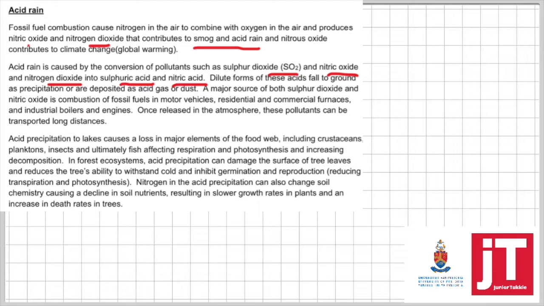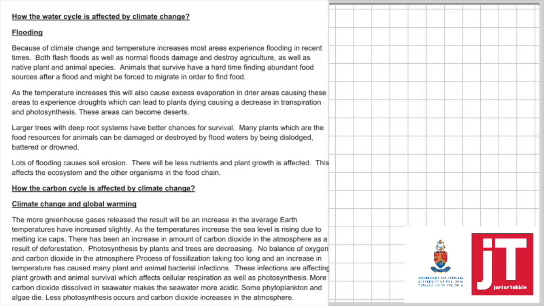We're more interested in how it damages the plants. It will damage your plants, it will affect the pH of the soil, and the plants die. It can affect the food web by affecting fish. So it's actually not very good. Really, really bad. So we must find a way to actually decrease the amount of nitrogen. So this is now how nitrogen is affected by climate change.